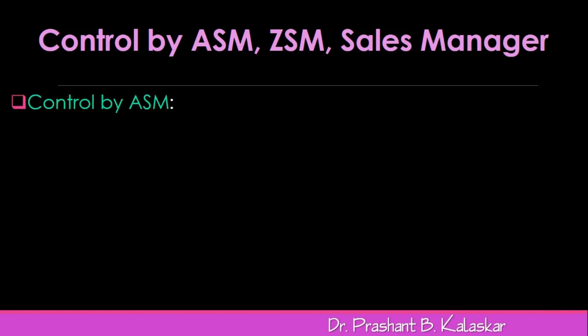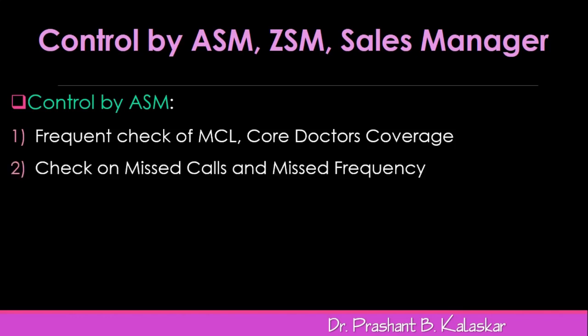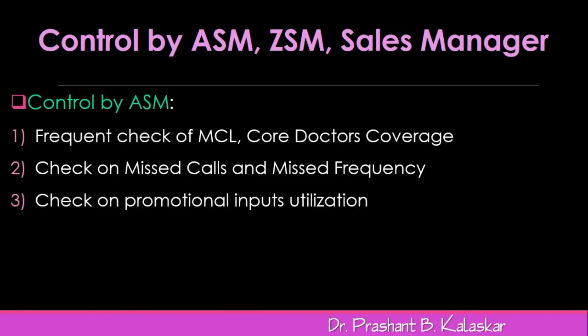Let us try to understand the controls which the first line sales manager can carry out. First is the frequent check of master coverage list, core doctors coverage, etc. Second, check on missed calls and sales visit frequency, whether it is maintained or not. Third, check on promotional inputs utilization, whether it is done appropriately or not, as we have discussed earlier.